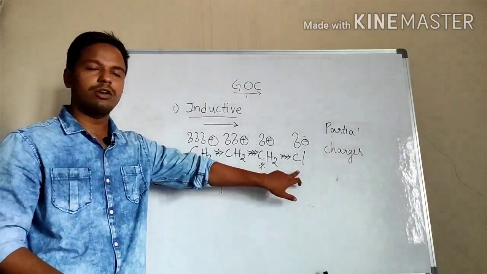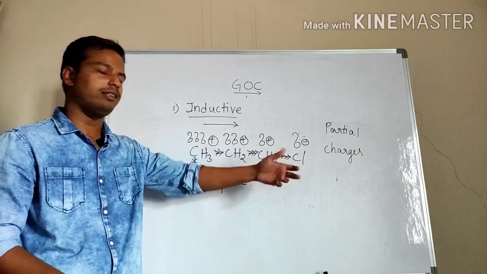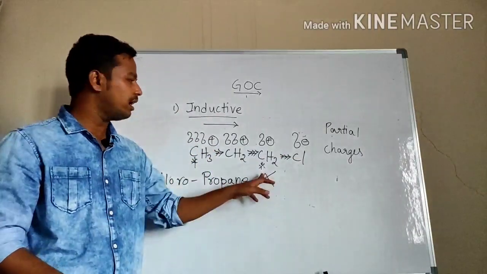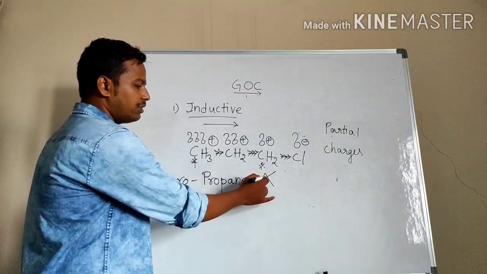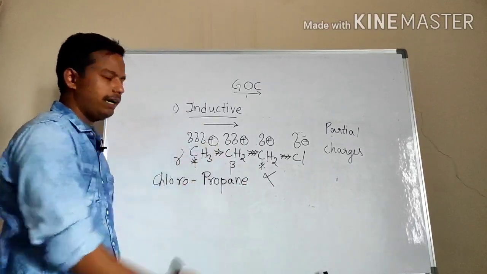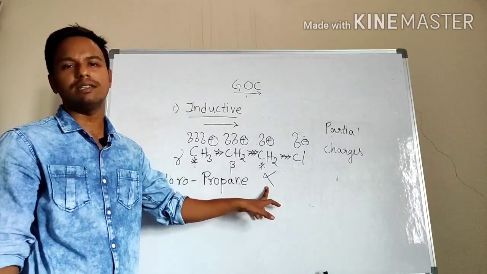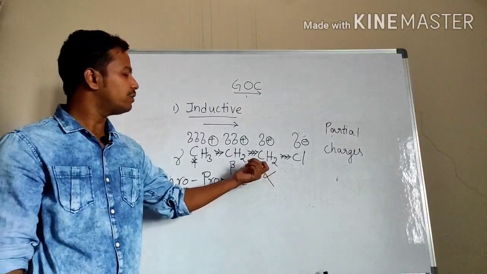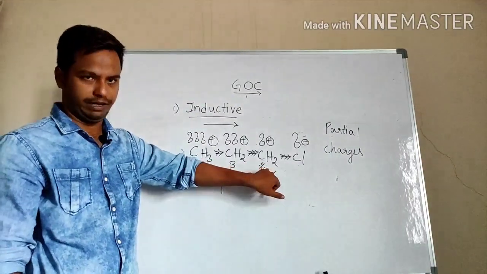That functional group may be halogens, sometimes aldehydes, ketones, esters, etc. Whatever the functional group is, the carbon next to it is called alpha. Next to alpha it is beta, next to beta it is gamma, and so on. So the alpha carbon has the highest inductive effect.